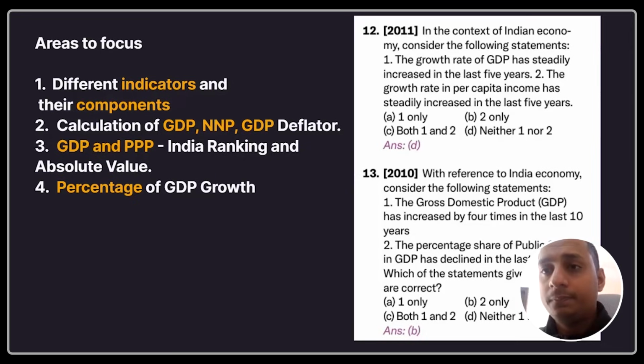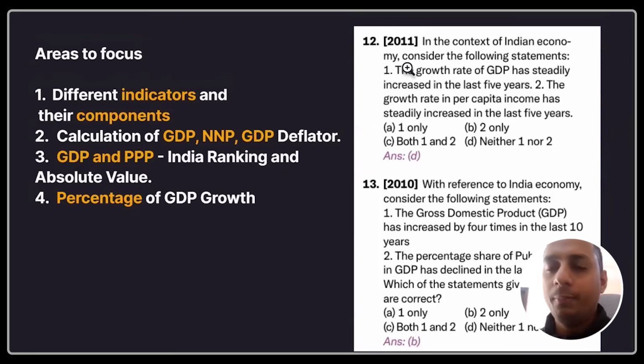GDP ranking is very important. Recently, India became the third largest GDP country, right? India has overtaken Japan. So now only Germany, China, and USA remain. But in case of purchasing power parity, India has only two countries in front of it, basically USA and China. It's the third largest in terms of PPP.